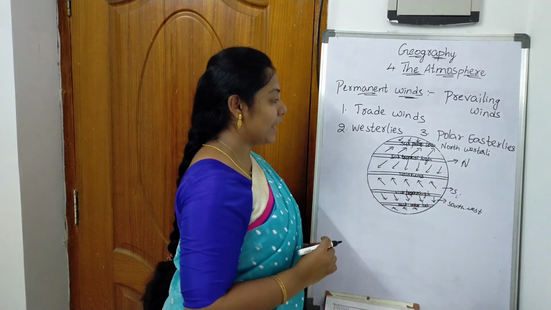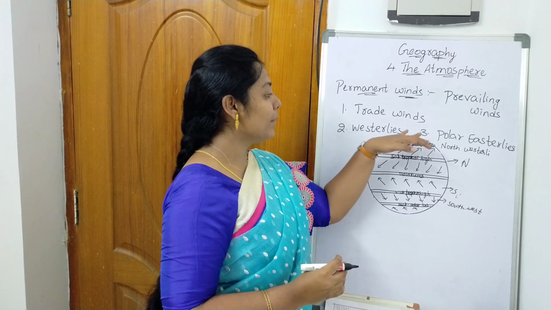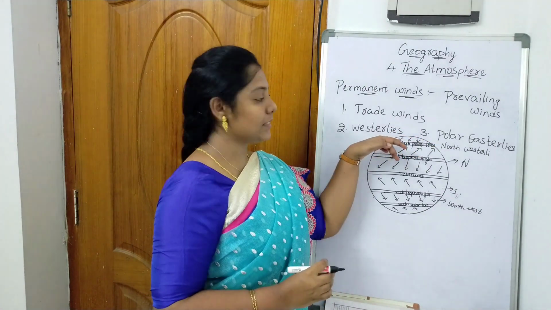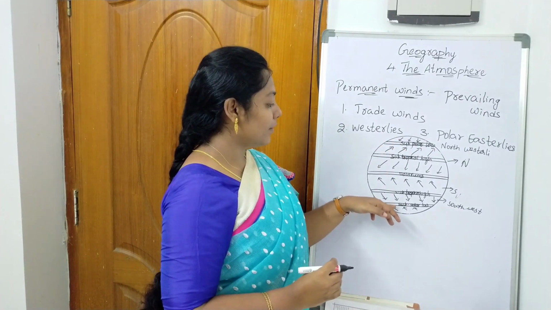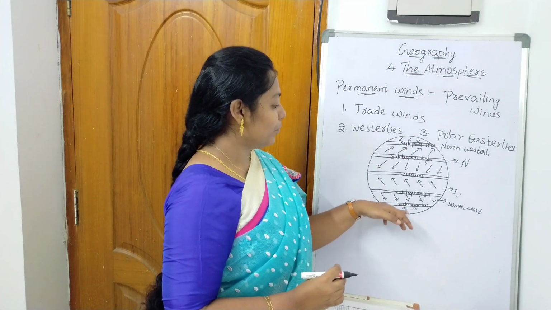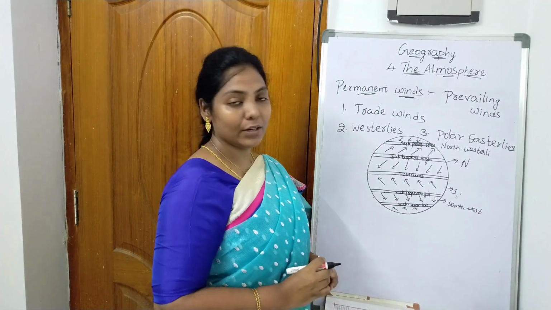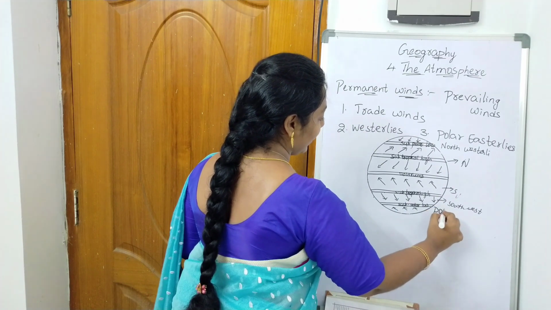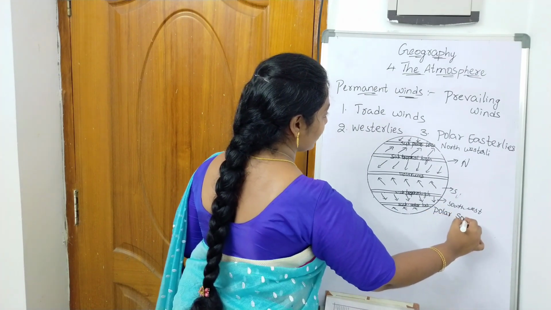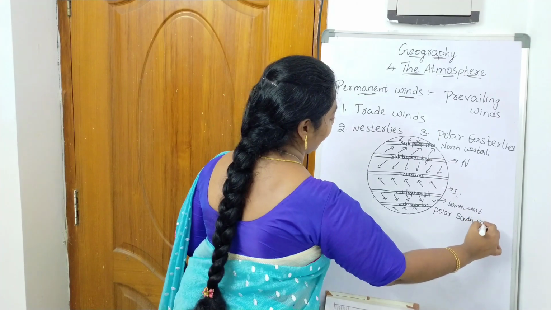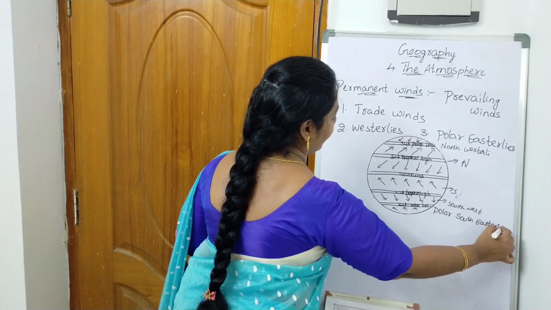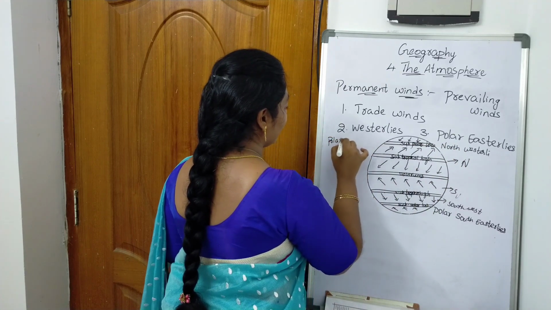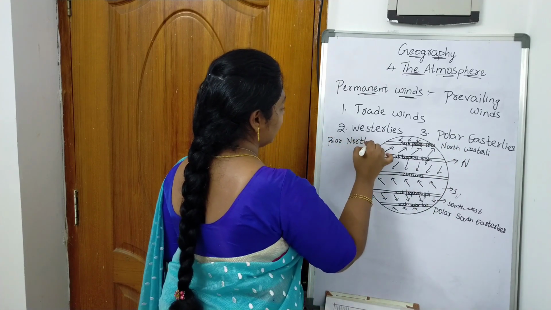And now let us see polar easterlies. They blow from the polar region to the subpolar low pressure belt in the north, and in the south they blow from the polar region to the subpolar low pressure belt, and these are called polar southeasterlies and polar northeasterlies.